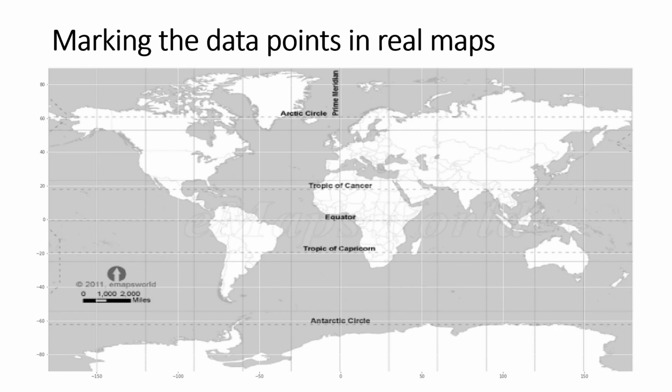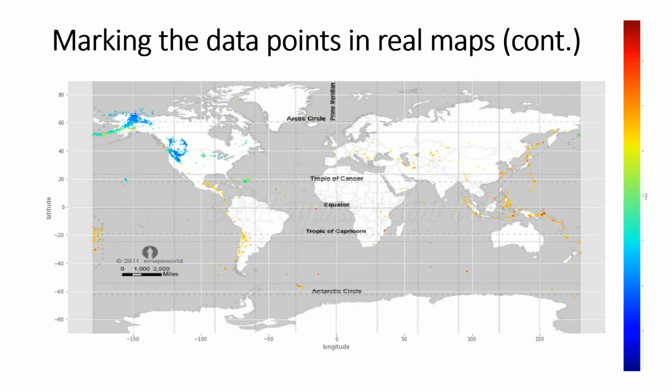This is interesting. Now we aim to visualize the earthquake zones on real maps. It is a black and white global map. And this is the same global map with all the earthquakes plotted on top of it. It shows different vulnerable zones across the world such as Alaska, the West Coast, the California belt, the southwest part of South America and islands located in proximity of Papua New Guinea and Indonesia in the Indian Ocean.